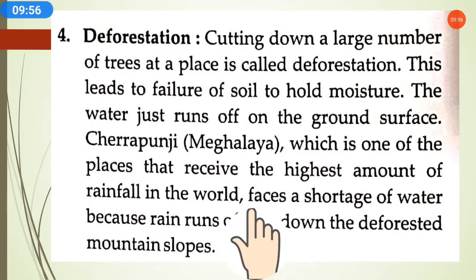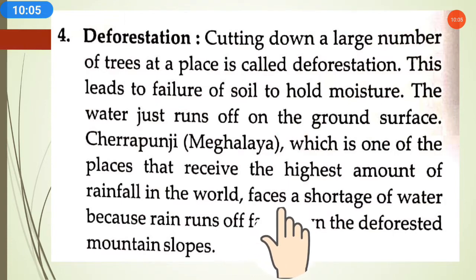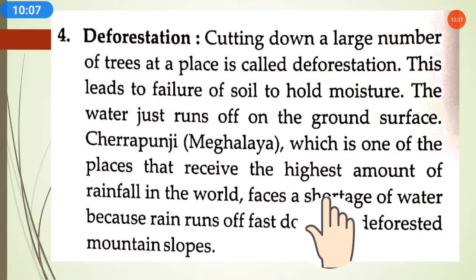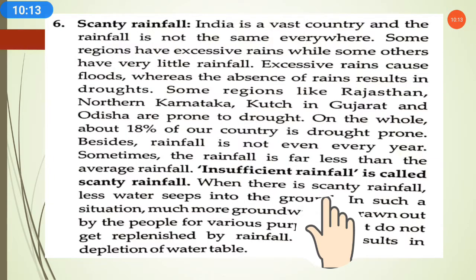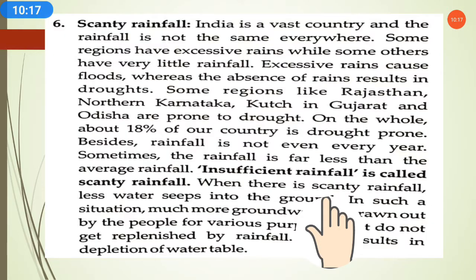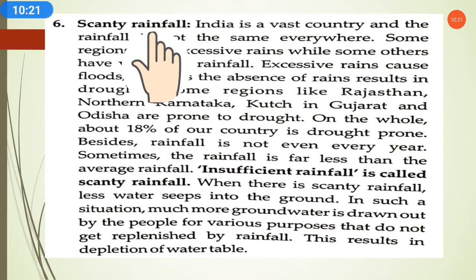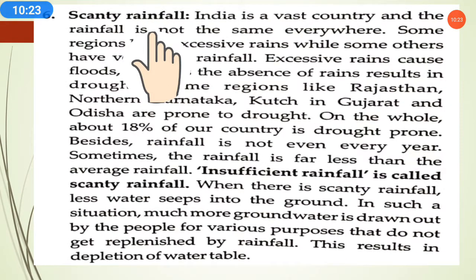At this place no water will be left, because the water flows down from the deforested mountain slopes and runs off, and then this place has a water shortage problem. So this was the reason: deforestation is also a reason for depletion of the water table. Now one more reason is scanty rainfall. Scanty rainfall means less rainfall, or we can say no rainfall.